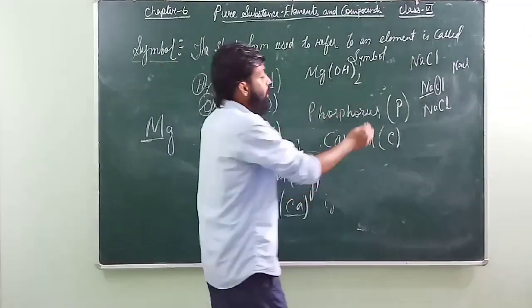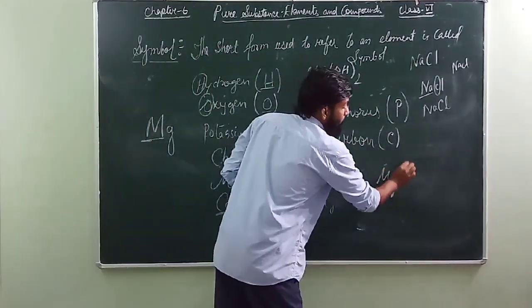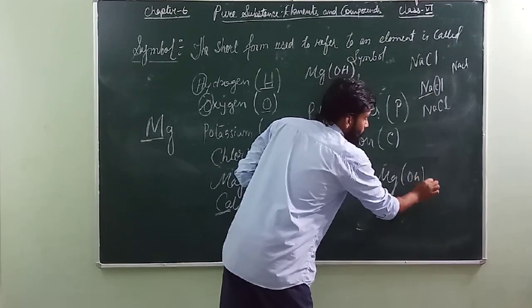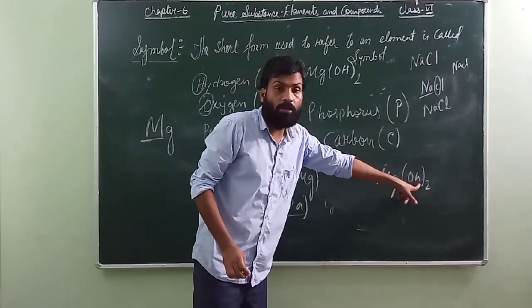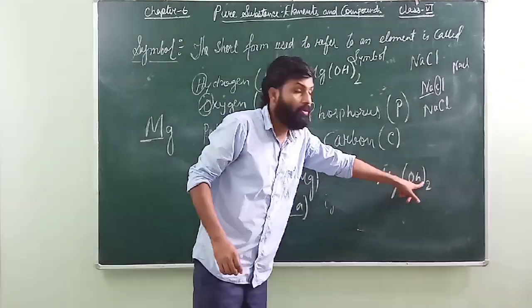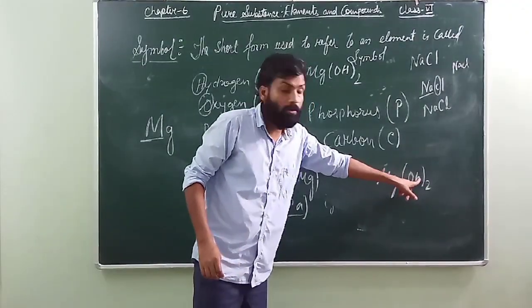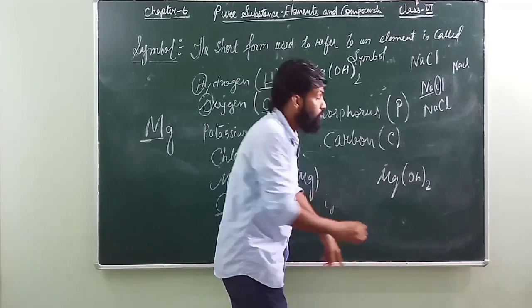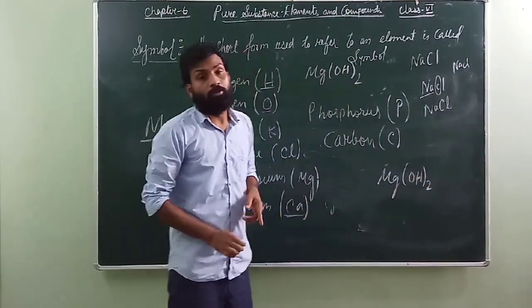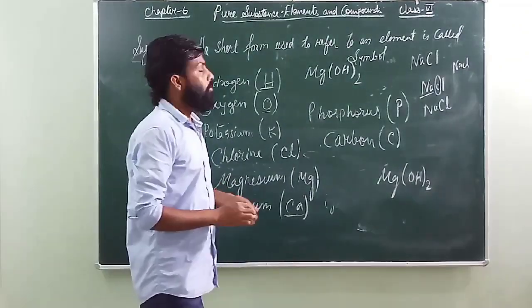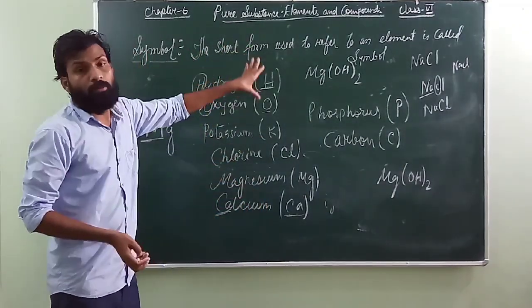Okay, some people might write it like this, OH, but that is not correct. If you write OH, it will show that these two are the same element, but these two are not the same element. O is different, H is different. So just to make it clear that H is a different element, we have to write them in capital letters here. So this is the way the names of some of the elements are given.